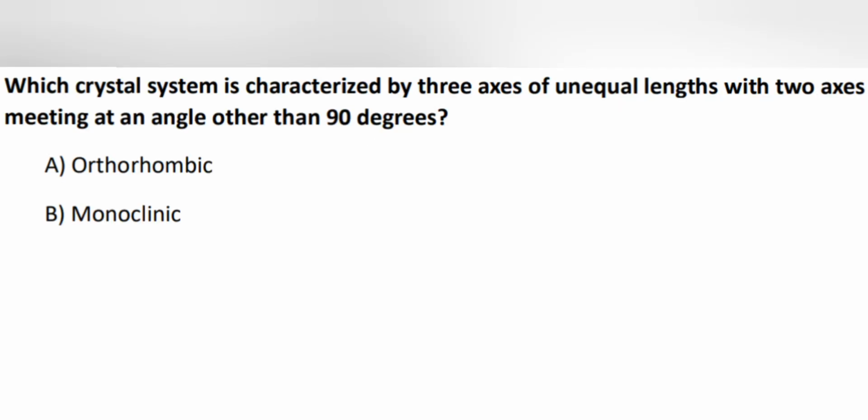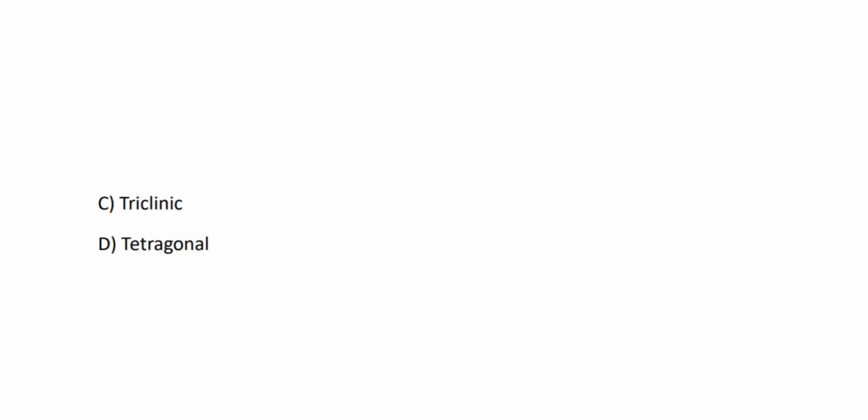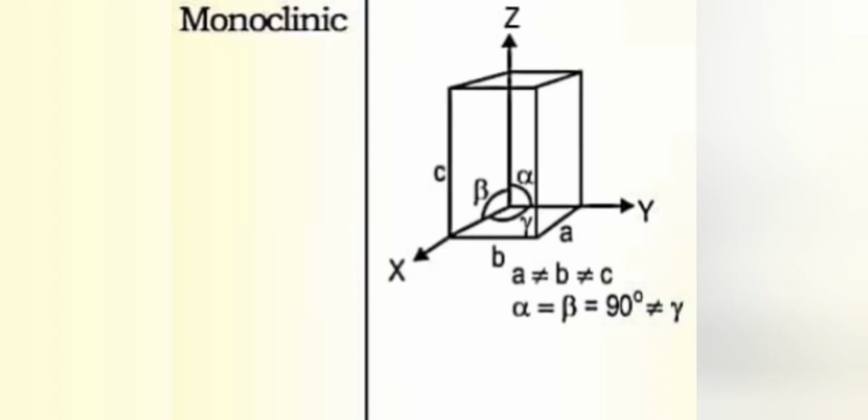Which crystal system is characterized by three axes of unequal length with two axes meeting at an angle other than 90 degrees? A orthorhombic, monoclinic, triclinic and tetragonal. So among these, the answer is monoclinic, because a is not equal to b is not equal to c. That means all are unequal in length, and only two of the angles are 90 degrees, and the third one is other than 90 degrees. Alpha is equal to beta equal to 90 degrees, not equal to gamma. So it is monoclinic.